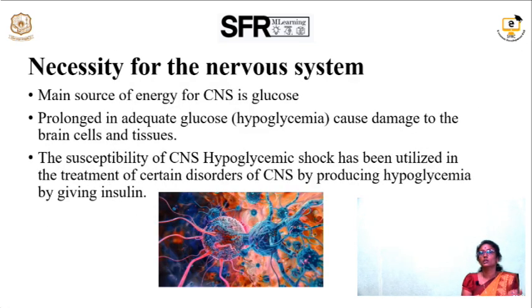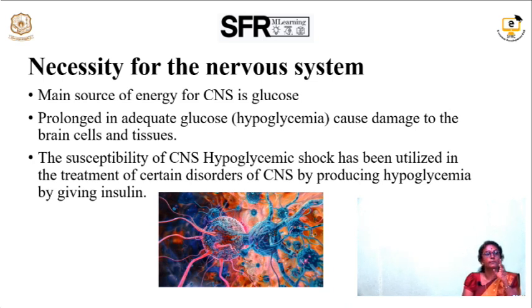And the next one is necessity for the nervous system. The central nervous system, which includes the brain and the spinal cord, requires glucose as the main source of energy. If a person is under hypoglycemia, that is, lowered blood sugar level, the person will undergo serious life threatening complications and will enter into coma.